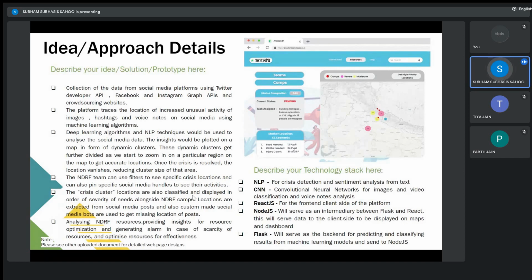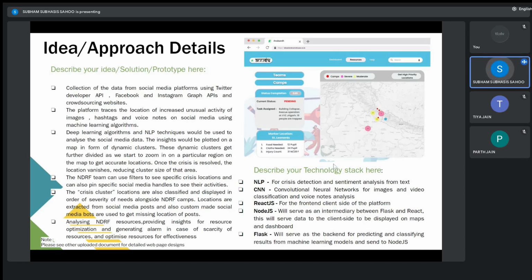The crisis cluster locations are also classified by the severity of the needs. We'll be displaying them in priority-level encoded marker maps. As you can see, severe is encoded in pink color, moderate is encoded in blue color, and then yellow color for the remaining level. We'll be explaining it in much more detail later in the slides.